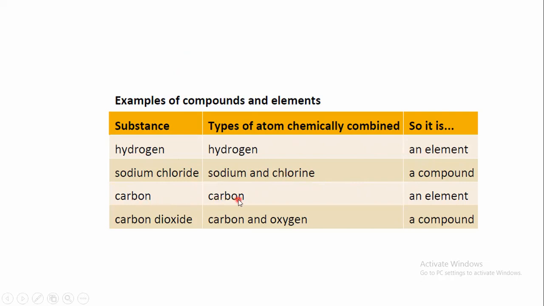Carbon consists of only one type of atom, carbon, and so it's an element. But carbon dioxide consists of two different elements, which are carbon and oxygen, combined together chemically. So they will form carbon dioxide, which means that it's a compound.